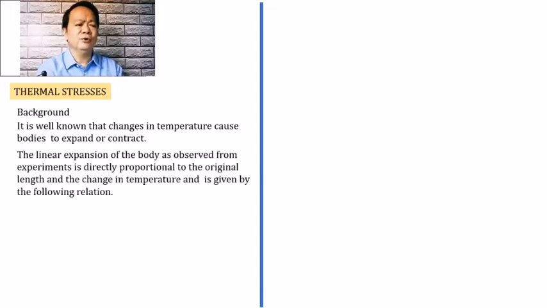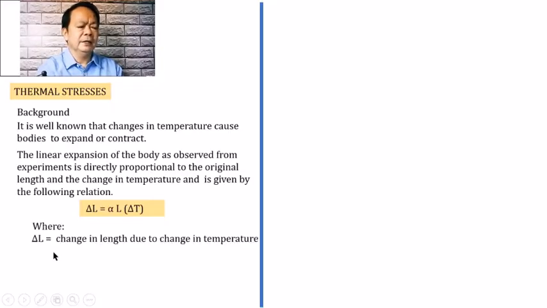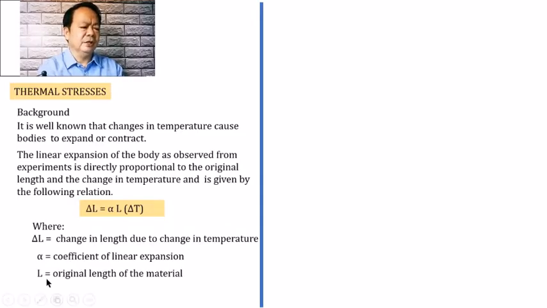And it is also known that the linear expansion of the body as observed from experiment is directly proportional to the original length and the change in temperature, and is given by the following relation: delta L is equal to alpha L delta T, na kung saan itong ating delta L is called the change in length due to the change in temperature, whereas our alpha is the coefficient of linear expansion, L is the original length, and delta T is the change in temperature.